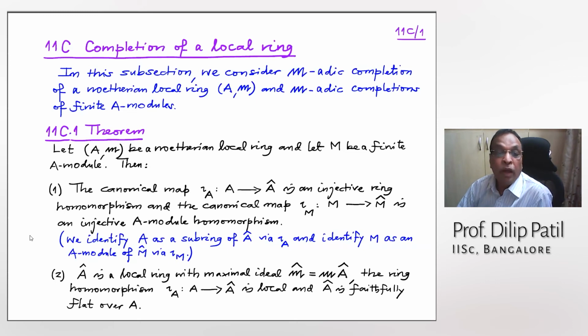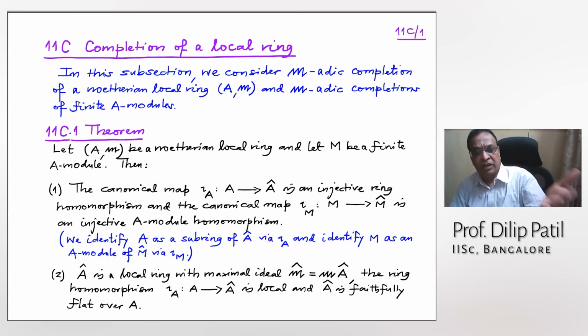All right. The next one is: A cap is a local ring with maximal ideal m cap, and m cap is the extended maximal ideal. The ring homomorphism A to A cap is local, that means it maps the maximal ideal inside the maximal ideal, and A cap is faithfully flat. These we have already noted above. Some of these we would have already noted in earlier parts.